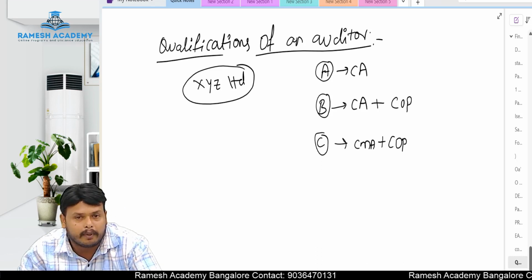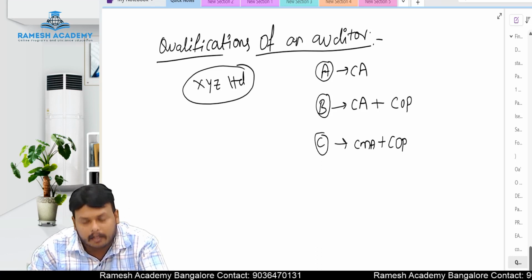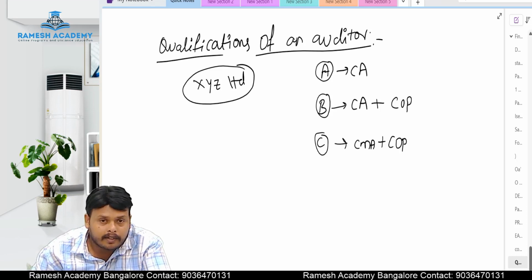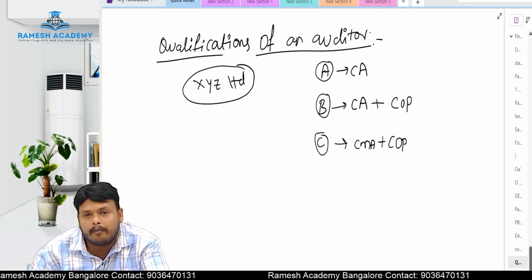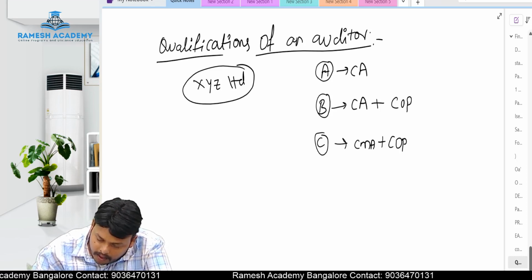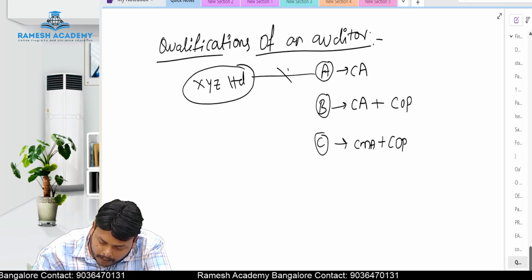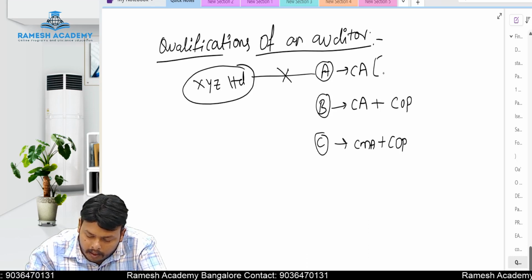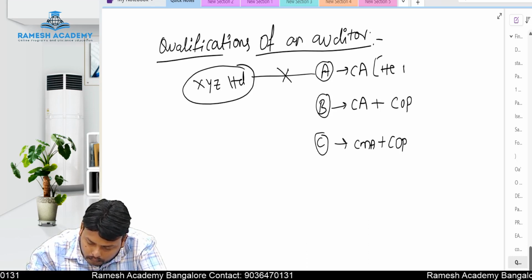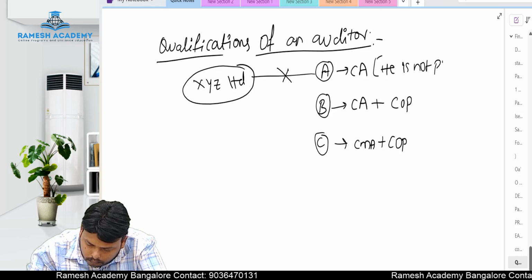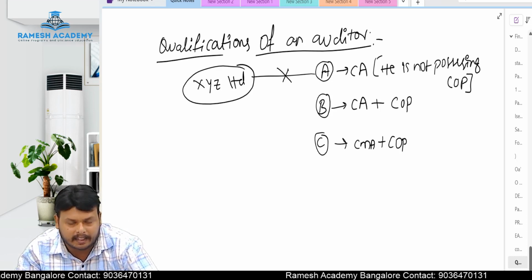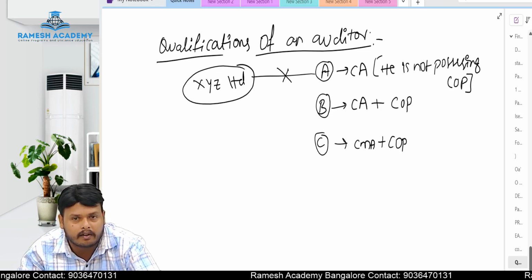Now out of these three people, A, B and C, who can be appointed as a statutory auditor for XYZ Limited? Here A cannot be appointed as a statutory auditor. Why? A is a qualified chartered accountant, but he is not possessing a certificate of practice. That is the reason A is not eligible to be appointed as a statutory auditor for a company.